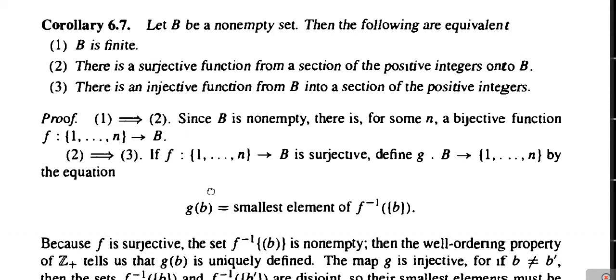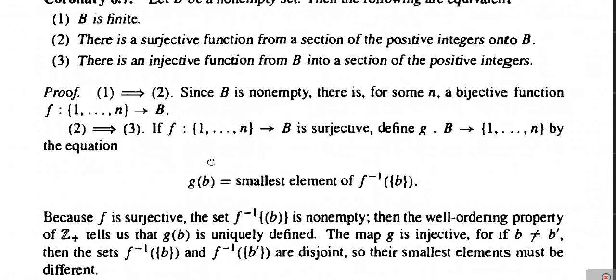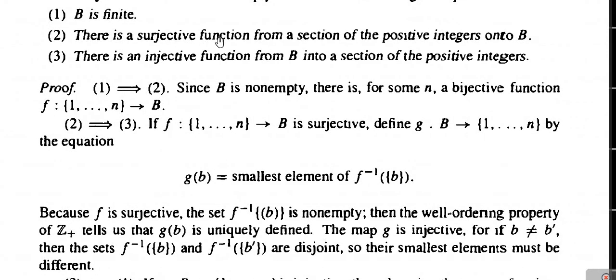Now next, we will prove that 2 implies 3. We will suppose that there exists a surjective function from a section of the positive integers onto the set B. Then we have to prove that there exists an injective function from B into a section of the positive integers. Okay, so let us see.